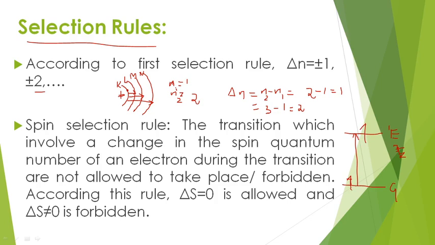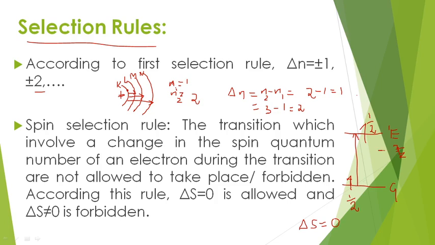So this is present in this orientation. Here also the electron is present in this orientation. As we know, the spin of the electron must be half, and here also it is half. Now if you want to calculate delta S, it is excited minus ground state. So excited is 1 by 2 and the ground state also has 1 by 2. 1 by 2 minus 1 by 2 is 0. That means this transition must be an allowed transition.